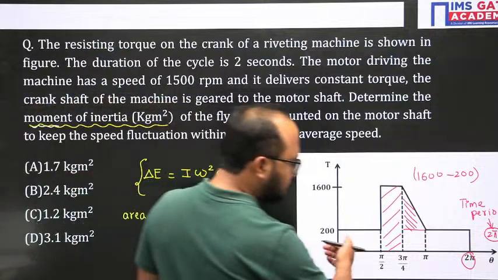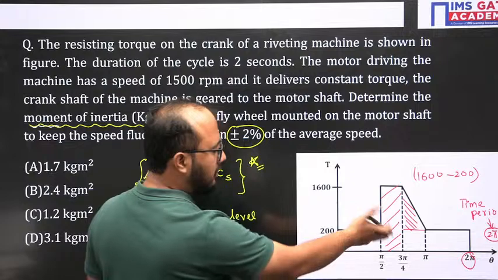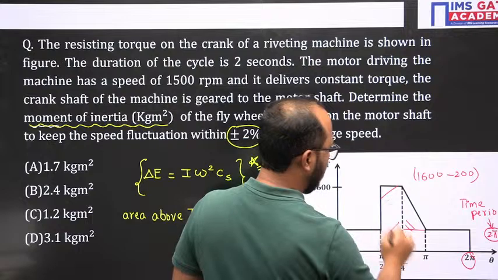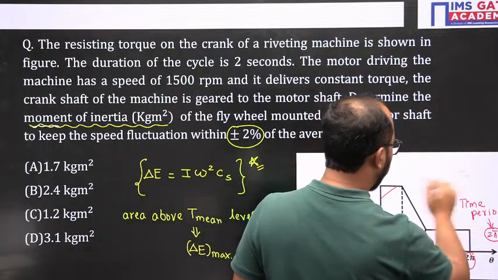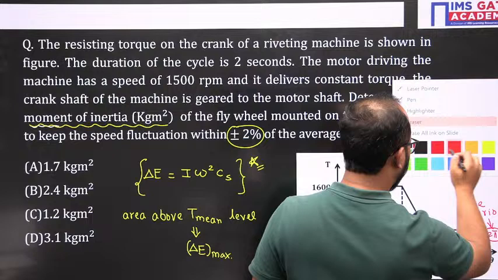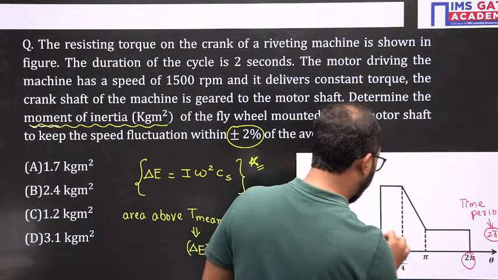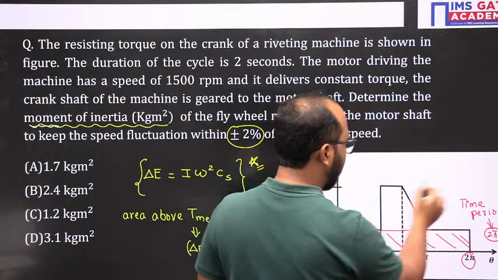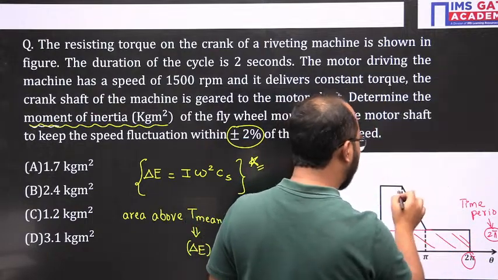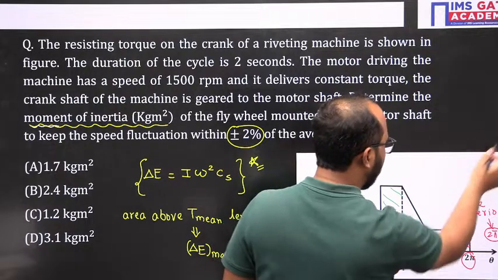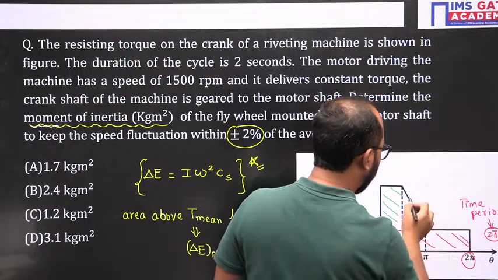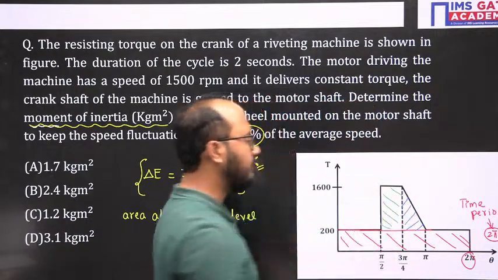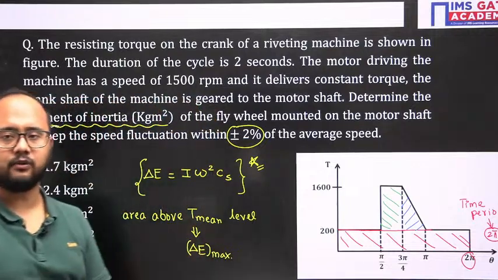One more thing you can see, it's all about how you calculate the area. It totally depends on us. Maybe you will write, sir, this is 200, and calculate the entire rectangle first, then another rectangle. In 3 parts also we can do: this green rectangle, red rectangle and blue triangle. Total 3 areas we need to calculate.